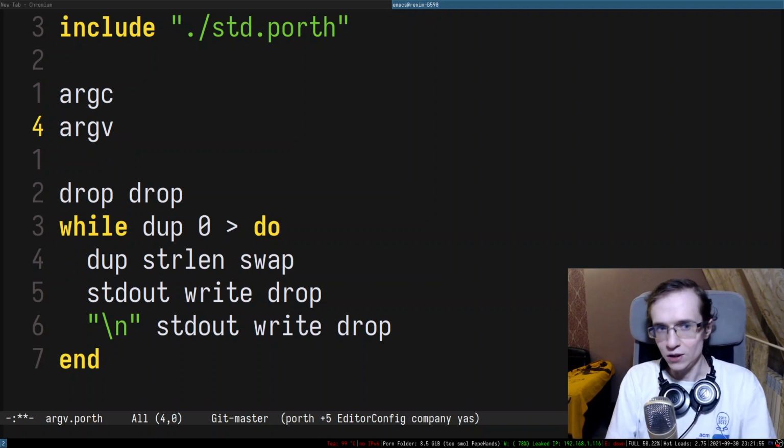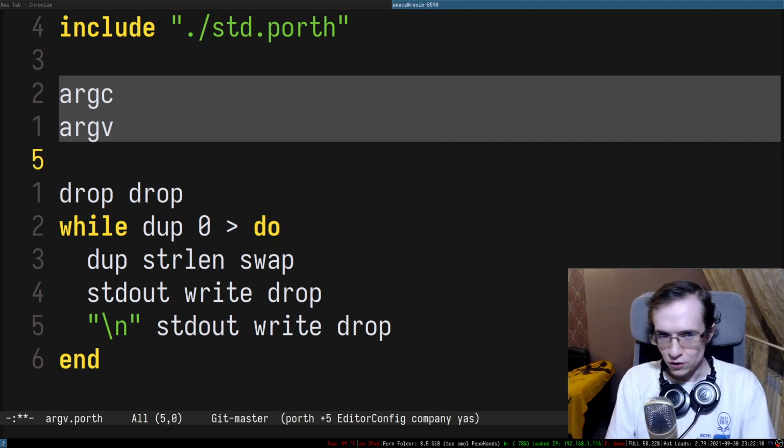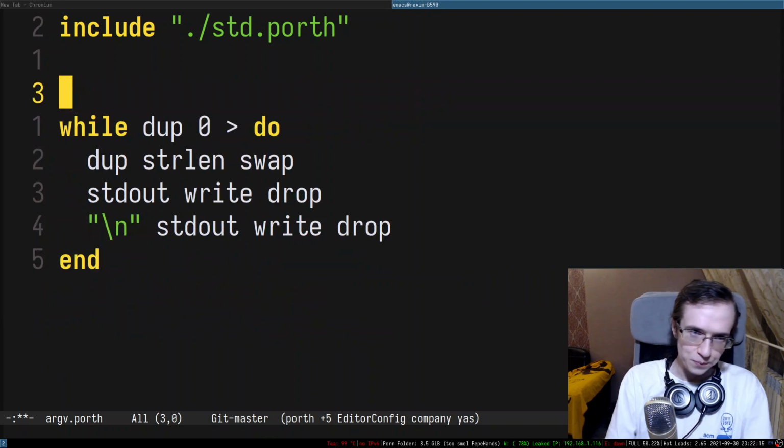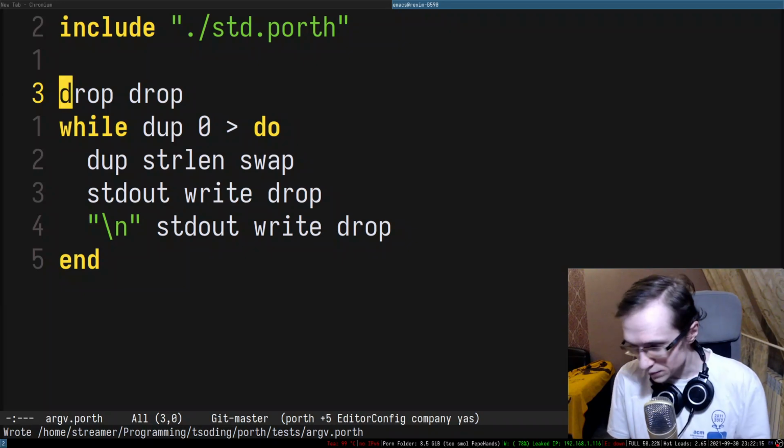Every time you want to iterate through them, you push argv and keep dereferencing, and so on. That way we never provide command line arguments via the stack, we provide them via these two intrinsics, so we can always properly check everything.